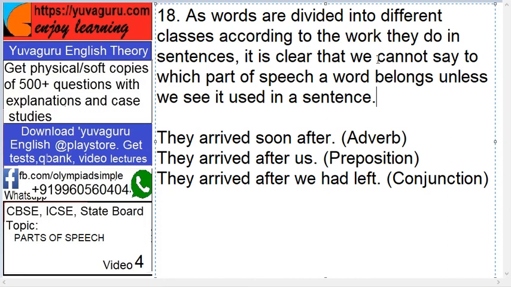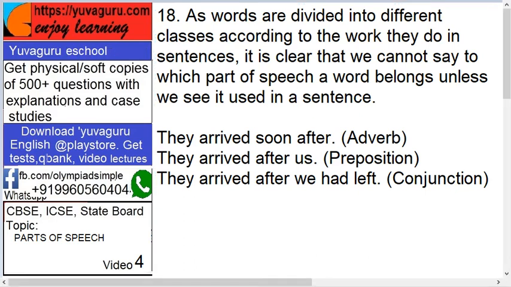For example, let's see. They arrived soon after. So after is an adverb over here. Why? Because it describes the arrived. They arrived after us. Now here after is a preposition. They arrived after we had left. Now here after is a conjunction. So the same word can be used as different parts of speech depending on the work. Okay. So that was the theory on parts of speech.